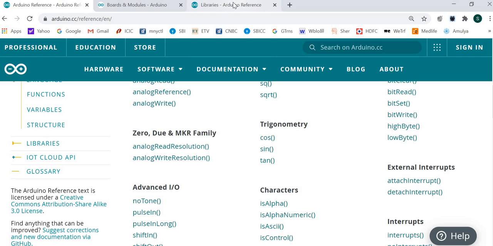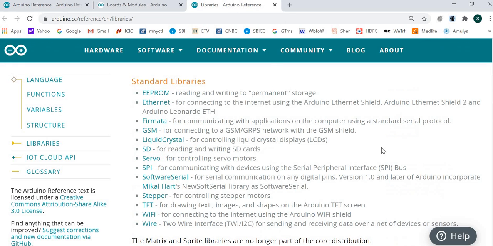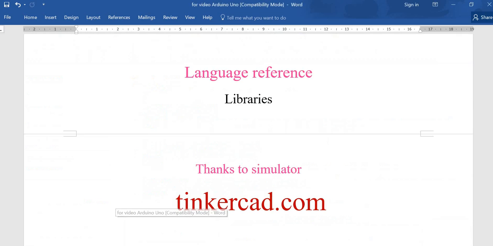Then the libraries are provided. Libraries are for specific applications, that is for LCD, SD card, EEPROM, stepper motor, and all of them. For all of them, the libraries are provided. So programming has become very easy because the functions for all the basic connections are already available, and we can use them through the libraries.